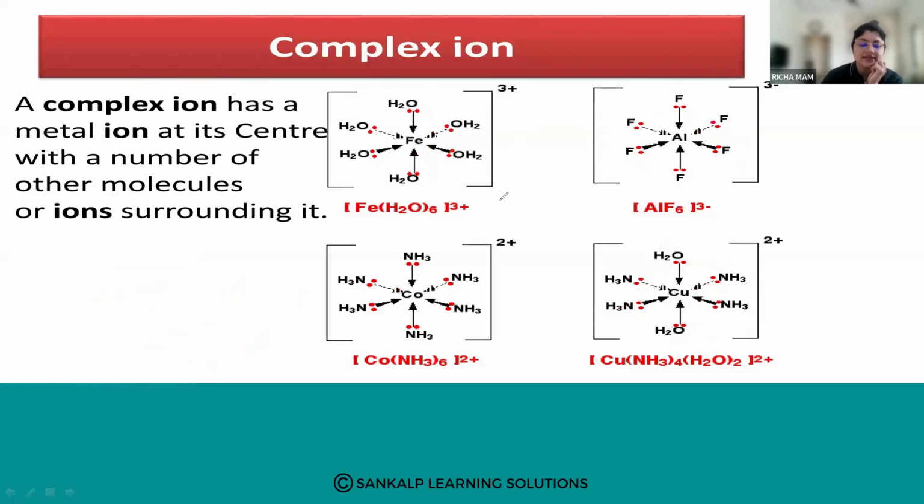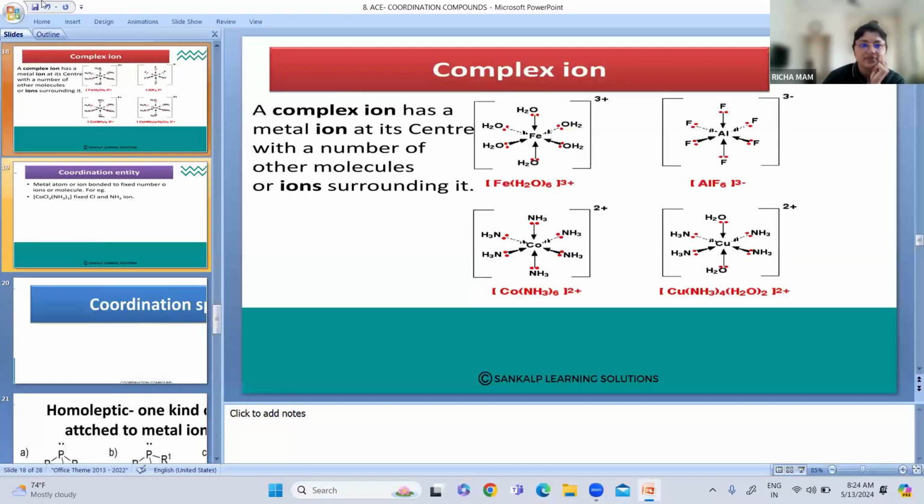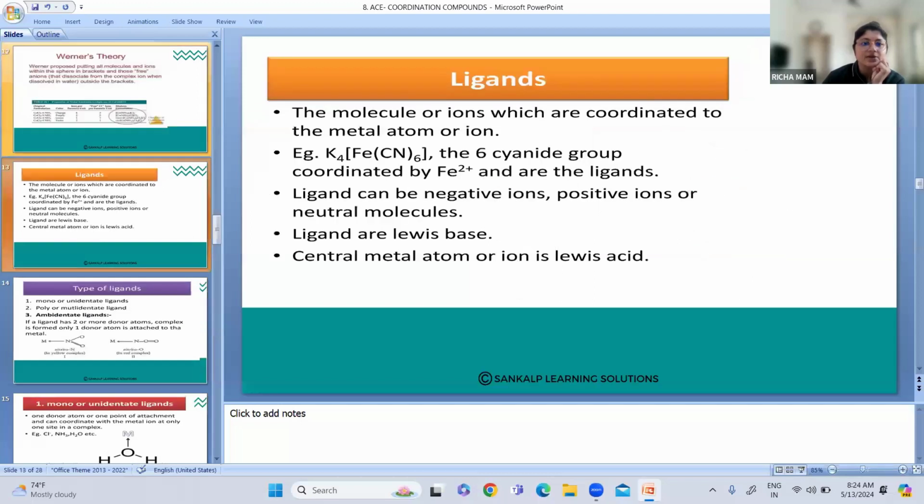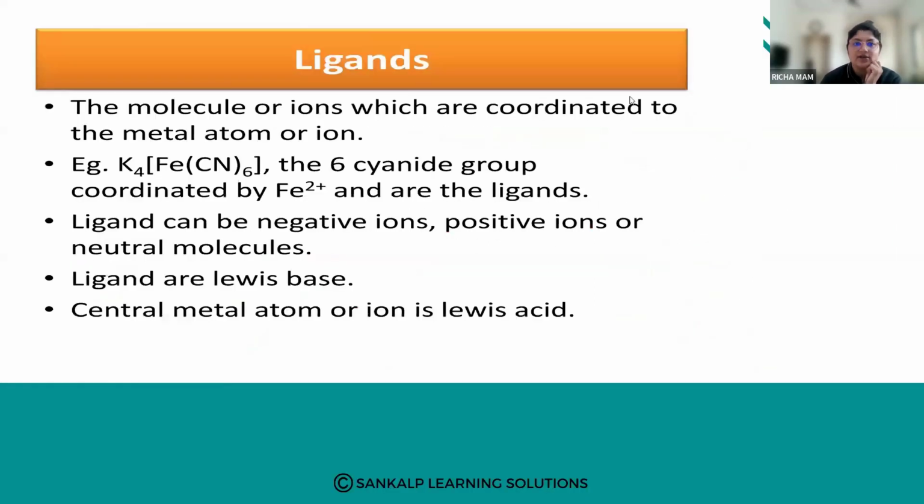Next term is ligands. Now, what do you mean by a ligand? The ion or molecule which is bonded to the central metal atom or ion in the coordination entity is called the ligand.